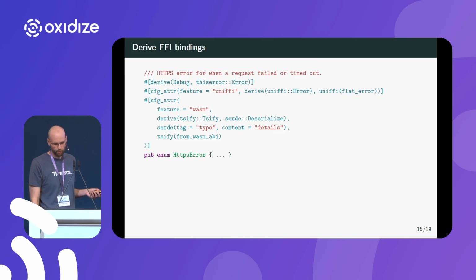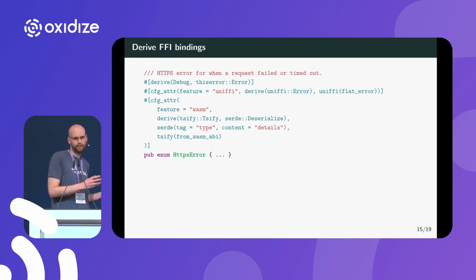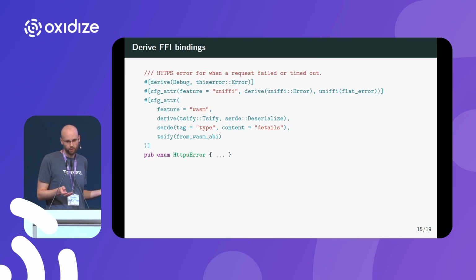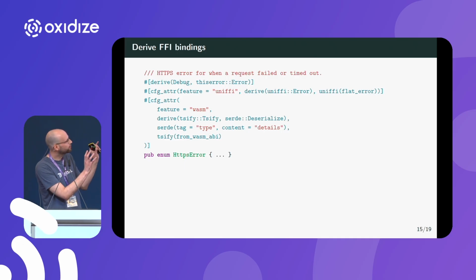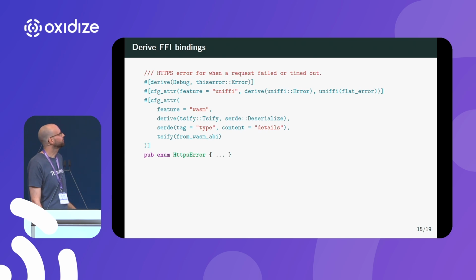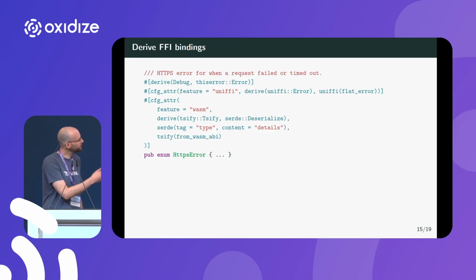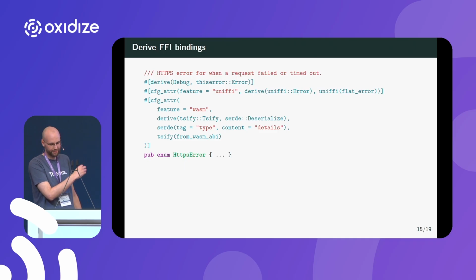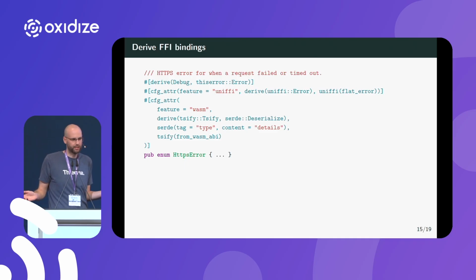And then we have another derive statement which is only activated for the WASM feature, where we also derive something here and convert it using serde, tsify and wasm-bindgen. This is a little bit of boilerplate. Well, actually, it's a lot of boilerplate, but everything here has its purpose, and it is absolutely manageable.